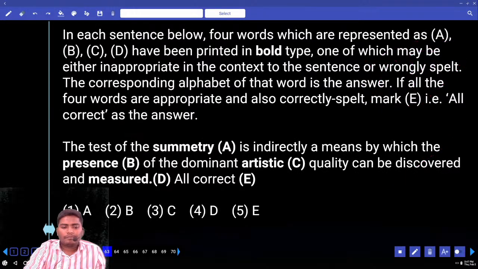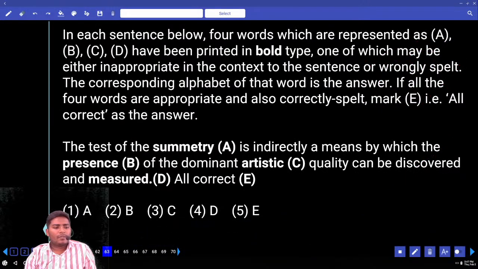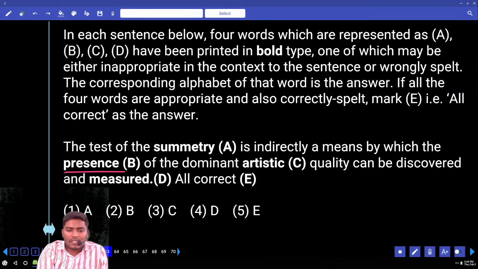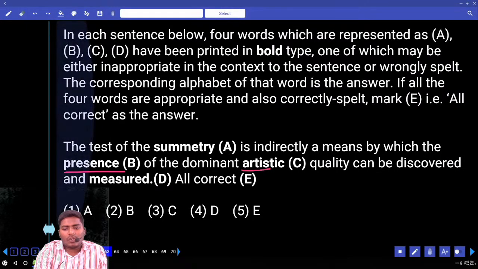Moto 63. Wrongly spelled words: symmetry, presence, artistic, measured. Tell me the words which you know. Presence. You know presence, right? Is the spelling correct there? SC and C is fine. Next, anything else? Don't say you don't know artistic.